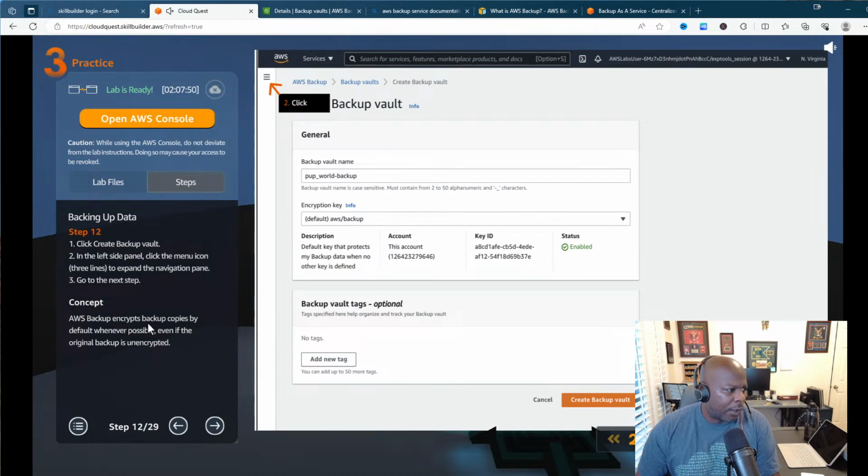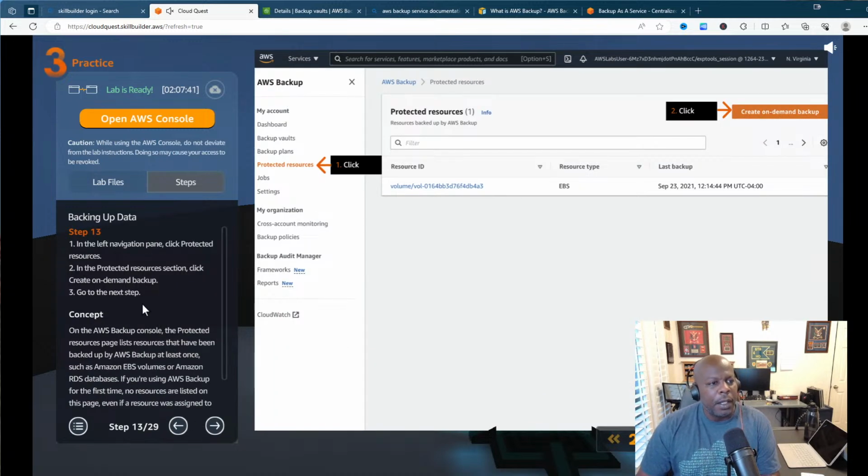All right, so here we go. AWS Backup encrypts backup copies by default whenever possible, even if the original backup is unencrypted. All right, good. So now inside of that default menu, we're going to go to Protected Resources and click on Create On-Demand Backups.